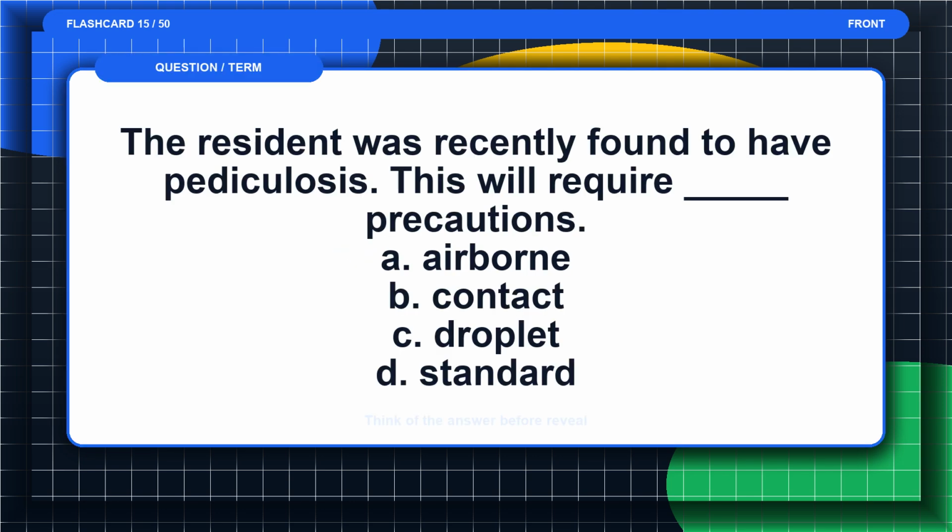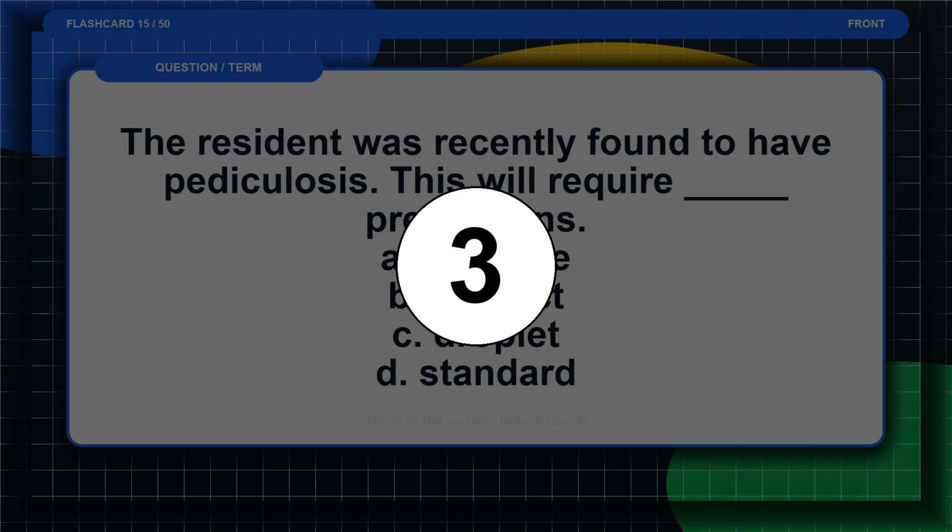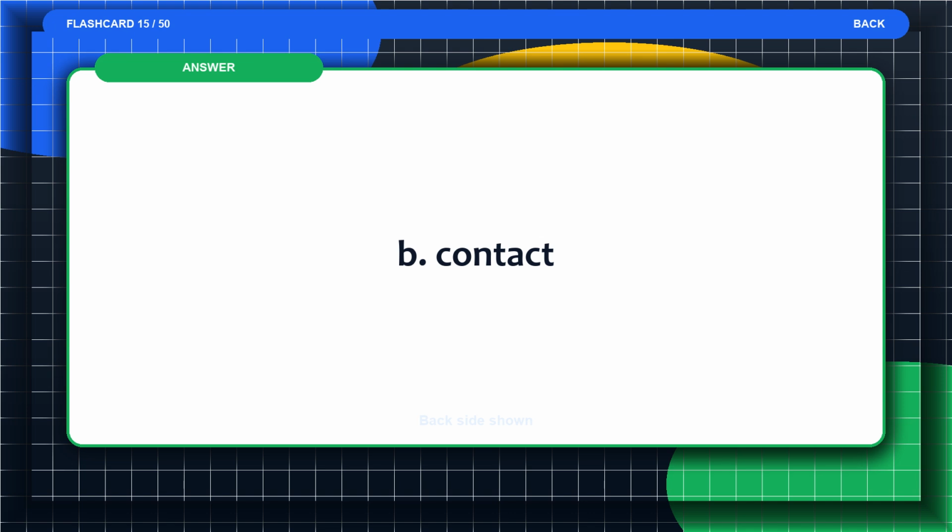Flashcard 15. The resident was recently found to have pediculosis. This will require blank precautions. A. Airborne. B. Contact. C. Droplet. D. Standard. Think of the answer before the reveal. The answer is B. Contact.